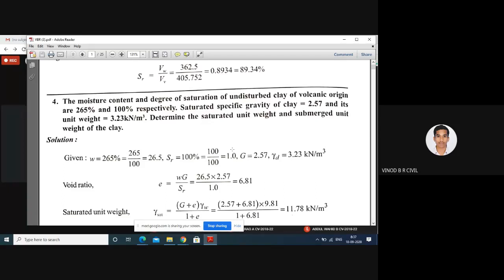In this problem, they have given the moisture content and degree of saturation. Degree of saturation is denoted by SR. When it is completely dry soil, SR equals 0. For example, a football ground is completely dry soil, so the degree of saturation is 0.